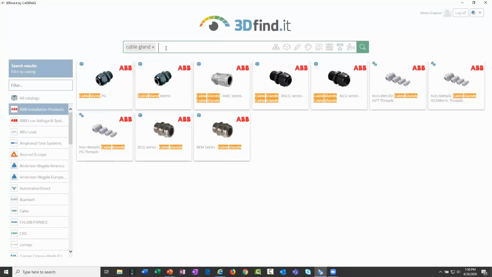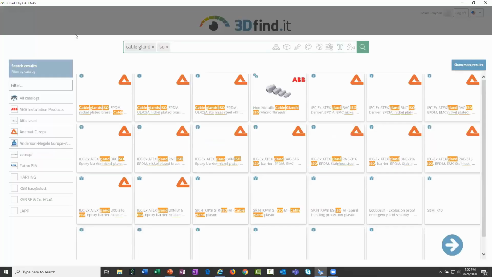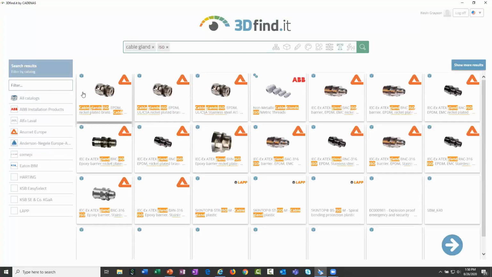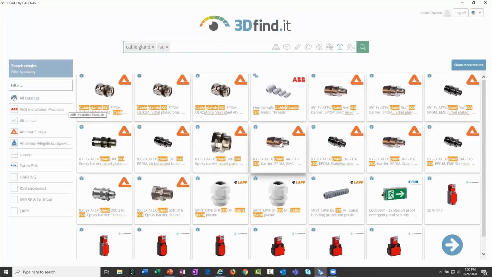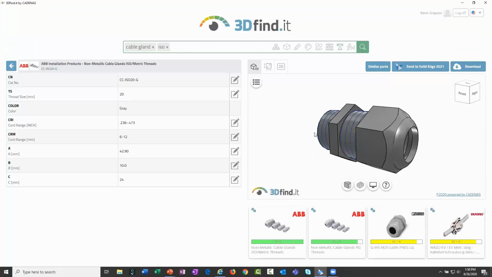But you can go through and you can do multi-search terms. So maybe I want to also put the ISO term there as well, and it'll go through and filter those out even further. So you can go through and look through some of these. You can go through and select one specifically. If I select this one as an example, you'll notice that it gives us access to a viewer.